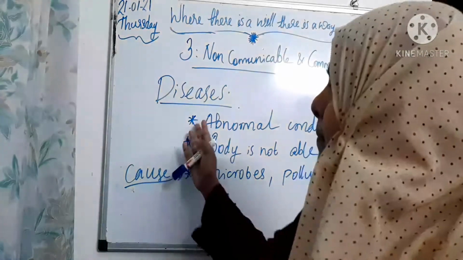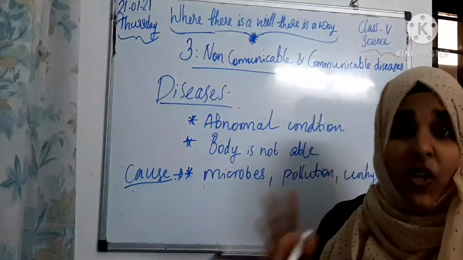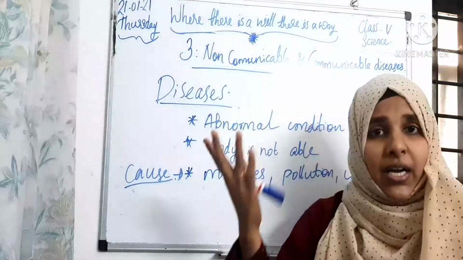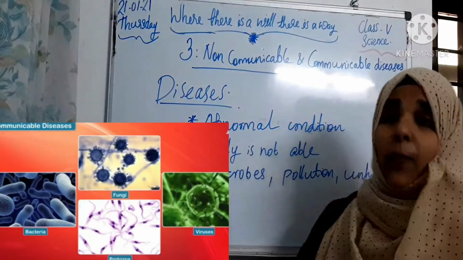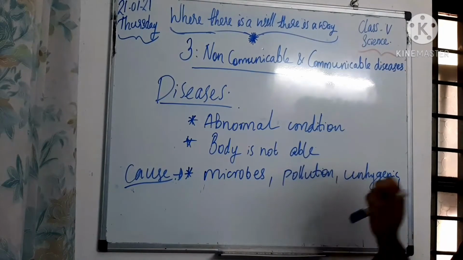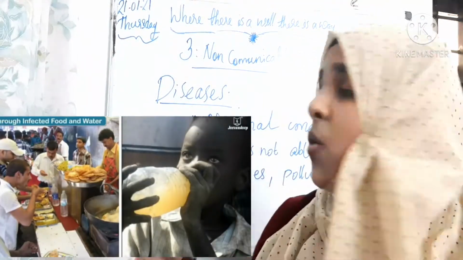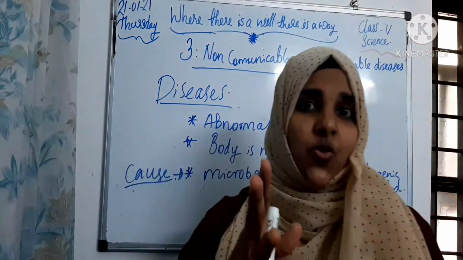And what are the main causes of diseases, children? The main causes of diseases are microbes, maybe germs, fungi, bacteria, and pollution. Pollution is also one factor of diseases. Then unhygienic food. So all these factors will cause diseases to our body.